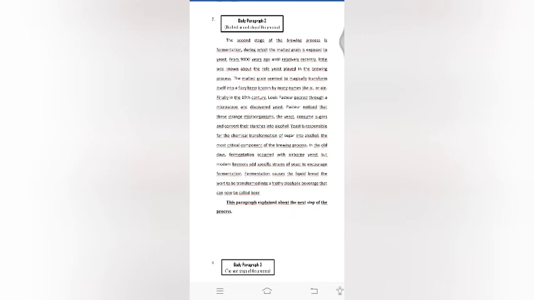In the old days, fermentation occurred spontaneously, but modern brewers add a specific strain of yeast to encourage fermentation. Fermentation causes the liquid bread, the wort, to be transformed into a fruity alcoholic beverage that can now be called beer. This paragraph explains the next step of the process.